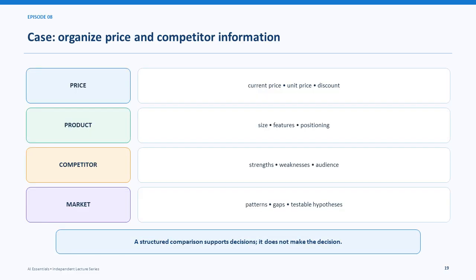Price and competitor information should separate price, product features, competitor evidence, and market implications. A structured comparison can support a decision, but it does not make the decision automatically.